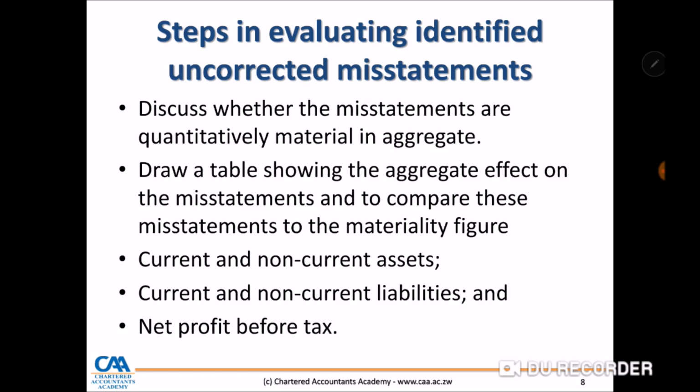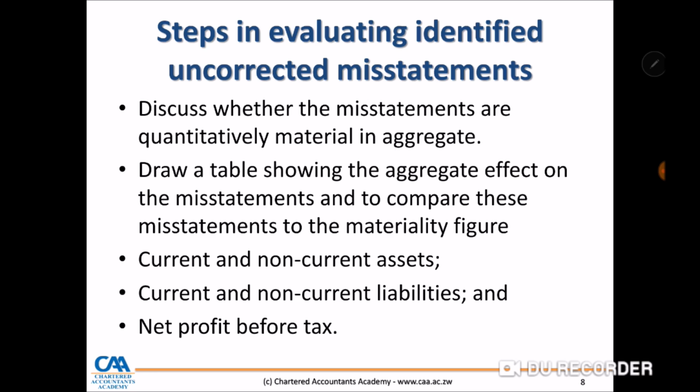So the auditor will then need to draw a table showing the aggregate effect of the misstatements and compare those misstatements to the materiality figure. That is a table to show current and non-current assets, the impact of the transactions. We are saying inventory is materially misstated. Inventory is shown under what? Under current assets, right? Current and non-current liabilities, is there any impact?